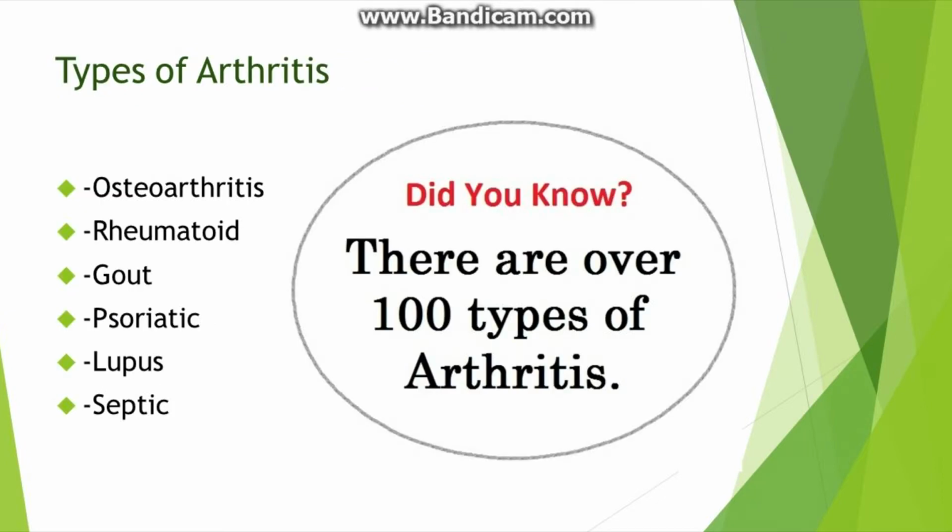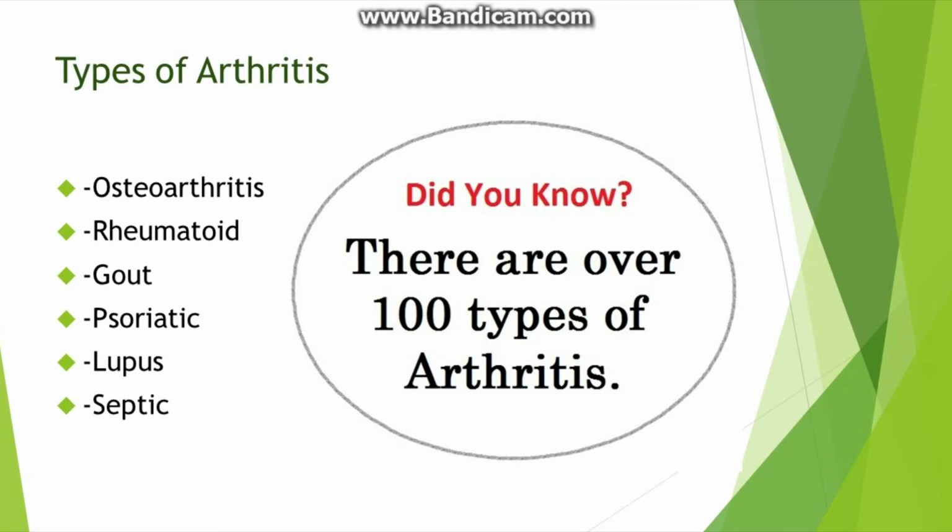There are more than 100 known types of this condition, with some being osteoarthritis, rheumatoid, gout, psoriatic, lupus, and septic arthritis, with osteoarthritis and rheumatoid being the most common around the world. There are about 1.3 million adults in the United States with rheumatoid arthritis, and about 27 million people in the United States having osteoarthritis. As for any type of arthritis, 77 million Americans have been diagnosed.